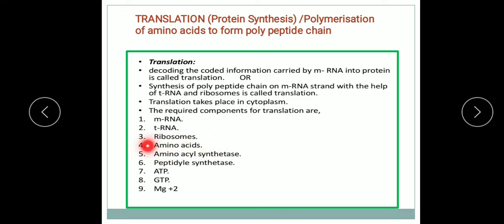Amino acids are the raw material to form the polypeptide chain. Amino acyl synthetase enzyme, this is also an enzyme required for the process. ATP, GTP, these are the energy packets which are required during this process, and the magnesium ion Mg+2.